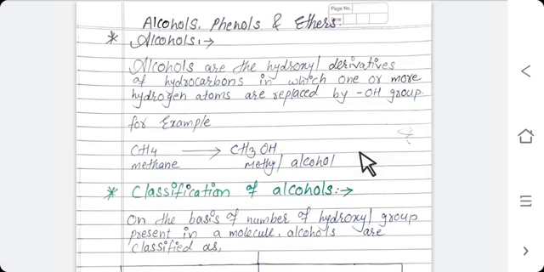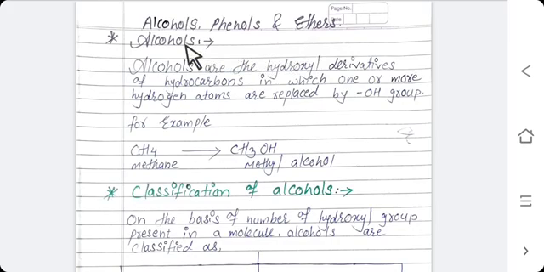Hello students, let us start with chapter number 11. It is alcohols, phenols and ethers. From this chapter we are going to study first alcohol, then phenol and then ethers, so you can understand each of the topics easily. Let us start with the alcohols.